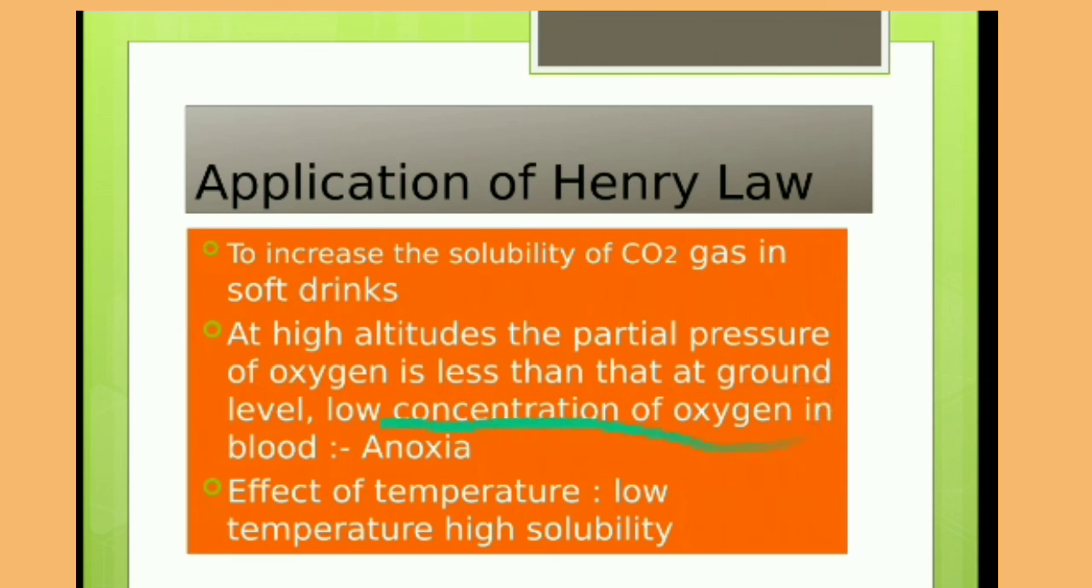At high altitude, the partial pressure of oxygen is less than at ground level. Since the partial pressure of oxygen is less, the solubility of oxygen in the body will be less, which leads to a low concentration of oxygen, and symptoms like not being able to think freely, which is termed anoxia.